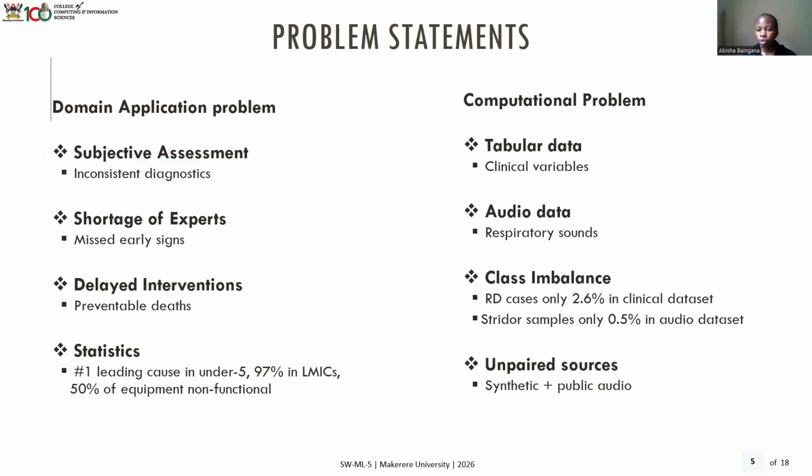And moving on to the computational problem, we find that we had tabular data where we got the clinical variables from, but then we also had another dataset for audio where we got the respiratory sounds from. And we had an issue of class imbalance, where from the clinical dataset, the positive cases for respiratory distress were actually only about 2.6% of the entire dataset. And with the audio dataset, we had only about 0.5 samples of stridor. And yet this is one of the main features that are required when you want to look at respiratory distress.